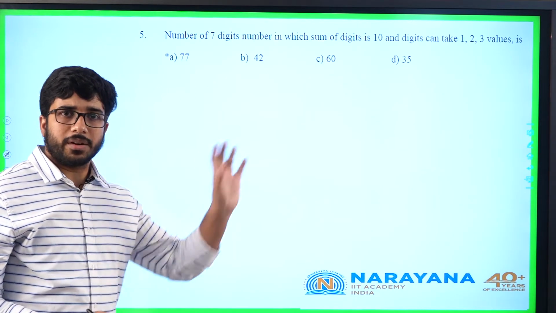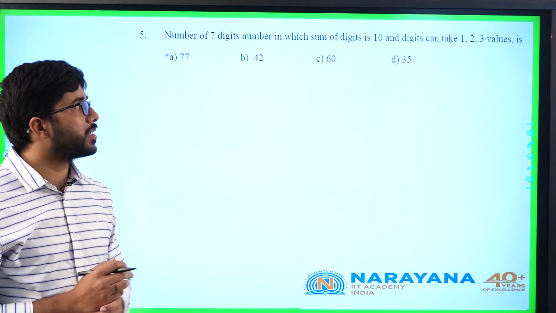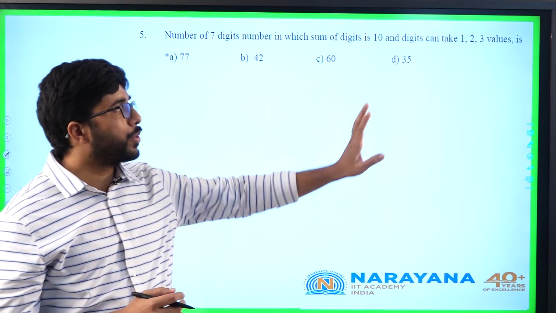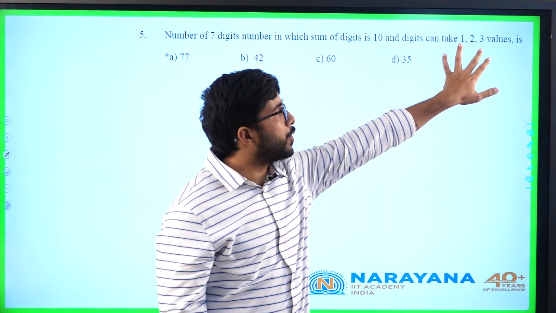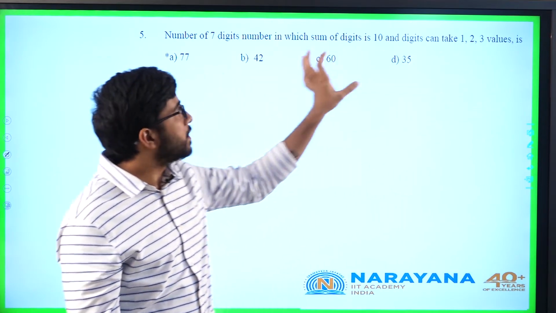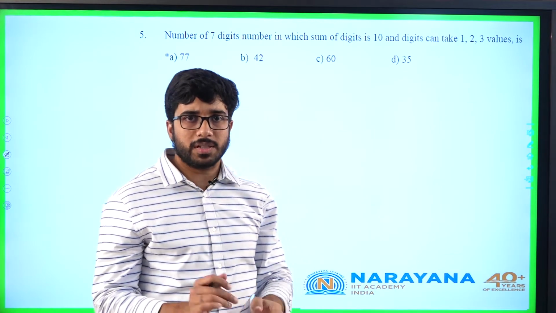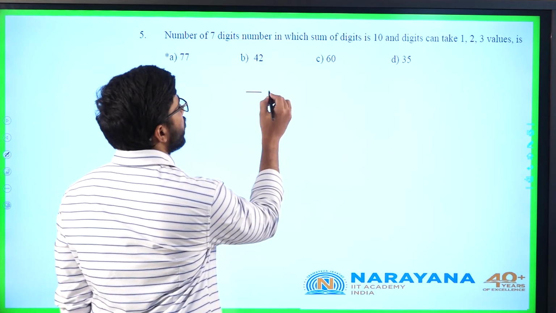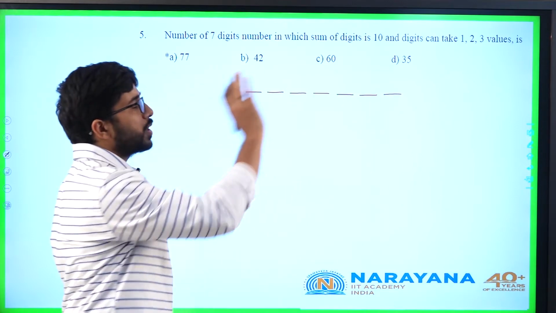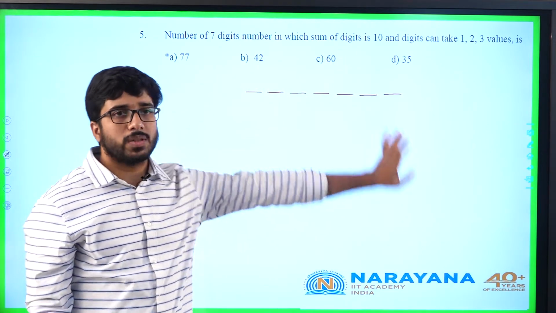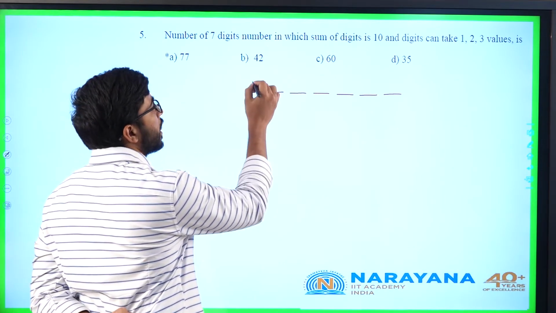PNC question, interesting one. Number of 7-digit numbers in which the sum of the digits is 10 and the digits can take 1, 2, 3 values only. He is not saying that 1, 2, 3 must come only one time. It is a 7-digit number, so obviously one digit will get repeated. 1, 2, 3, 4, 5, 6, 7. Using 1, 2, 3 only, the sum of the digits must be 10. So for the sum of digits to be 10, first what I will do is I will take all ones.